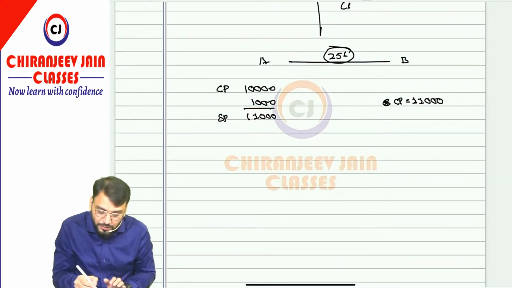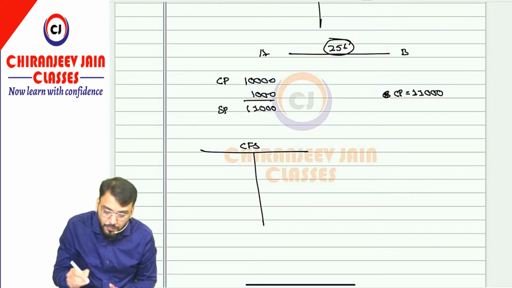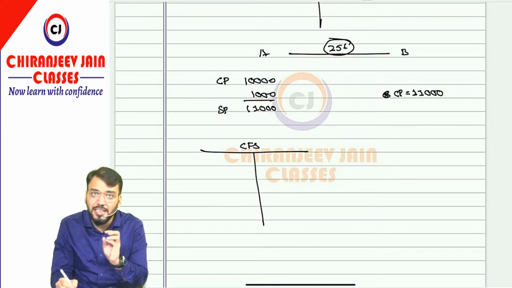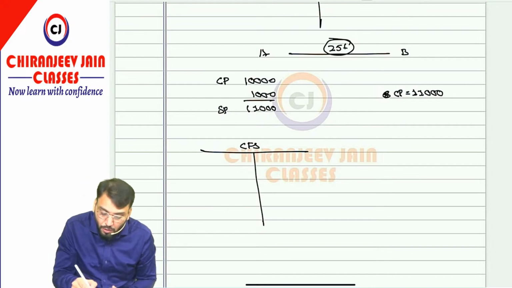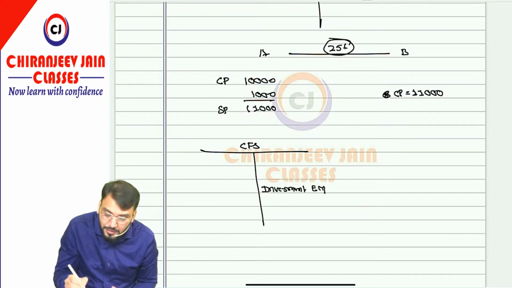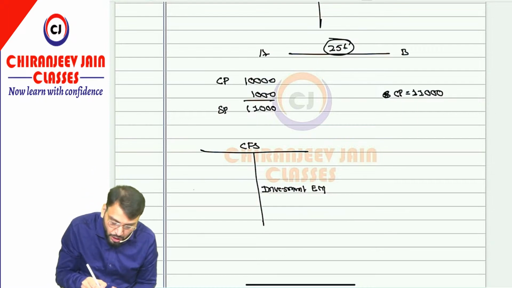Now just try to understand one thing. In the CFS of A Limited, the stock of B Limited will not come, and we will not recognize any individual assets and liabilities of B Limited. Only the investment will come, at the equity method. Understood this point? And this profit in the profit and loss is rupees 1,000.